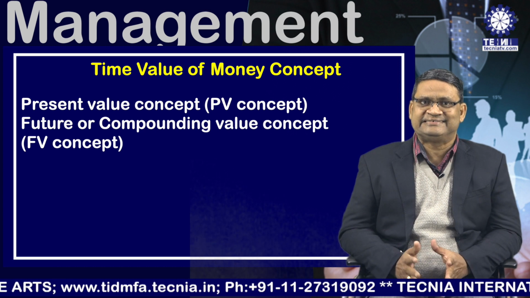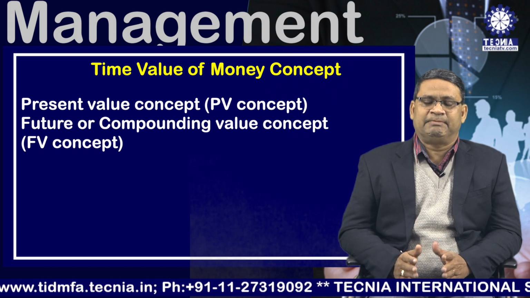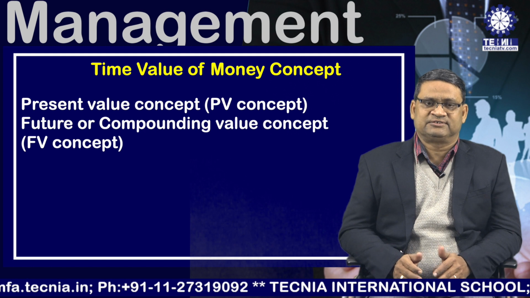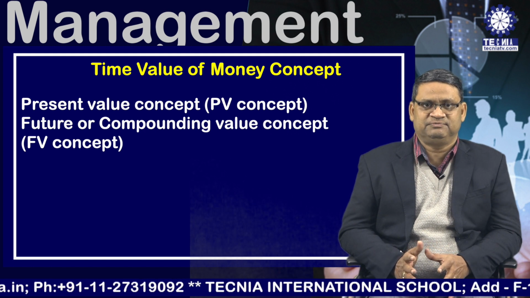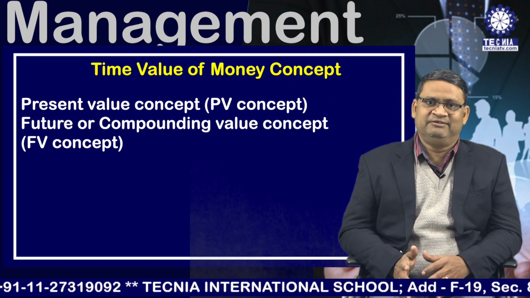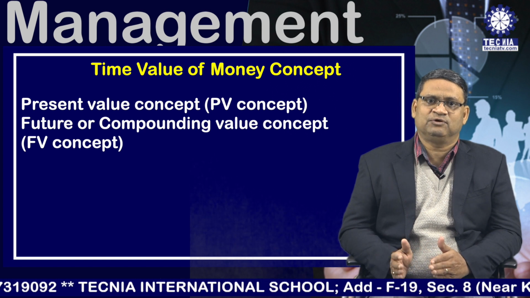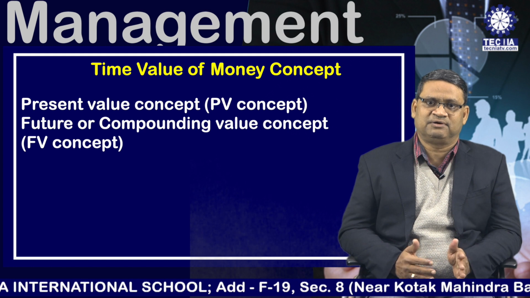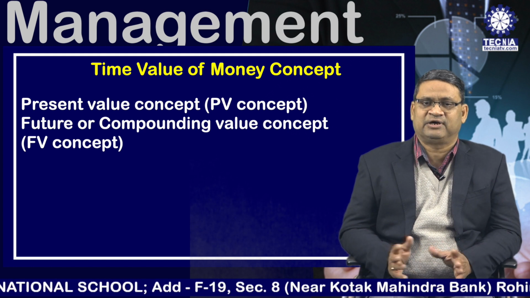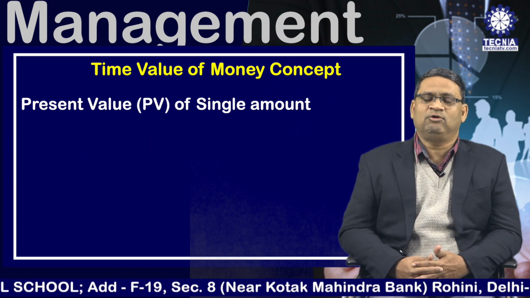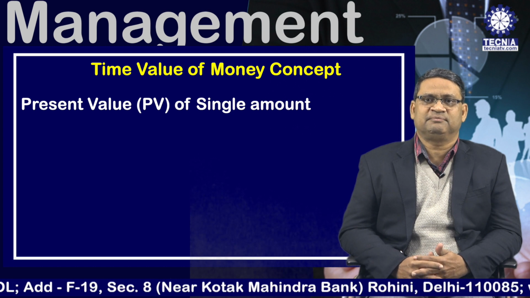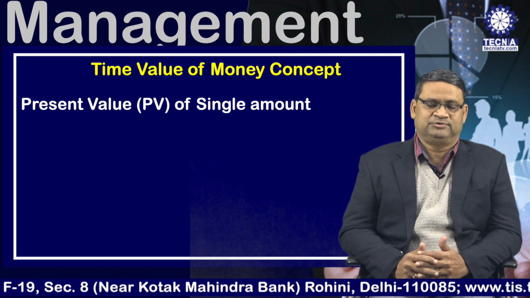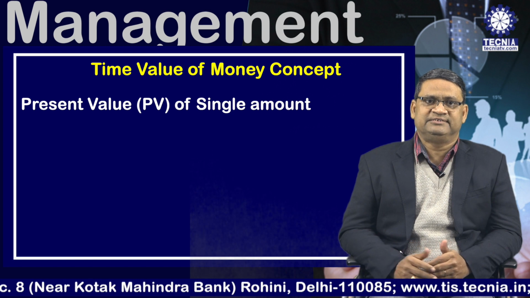Now, as far as receiving is concerned, it can be divided in two parts. One is the single amount which we can receive, and second is the annuity. Annuity means a series of constant cash flow, and of course annuity starts from first year to nth year for n year annuity. Now the question is how to calculate the present value of single amount. So I am giving one example.